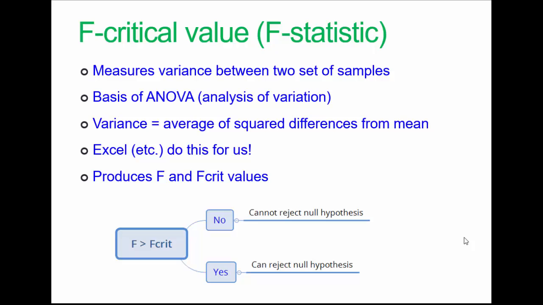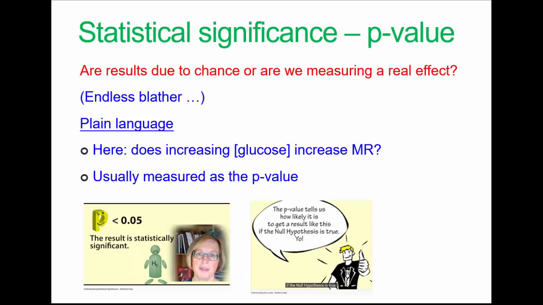If F is bigger than F crit, we can reject the null hypothesis and accept the alternative hypothesis. That is, we can say, at least tentatively, that our results are not the basis of random chance, but we are measuring a real effect. But we're not quite finished yet. There's another thing we need to do, and that is look at the p-value.